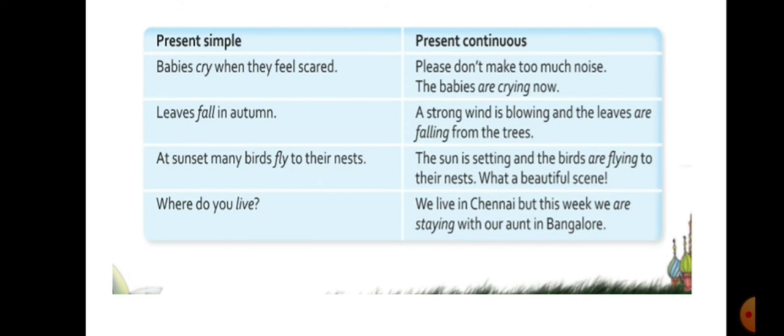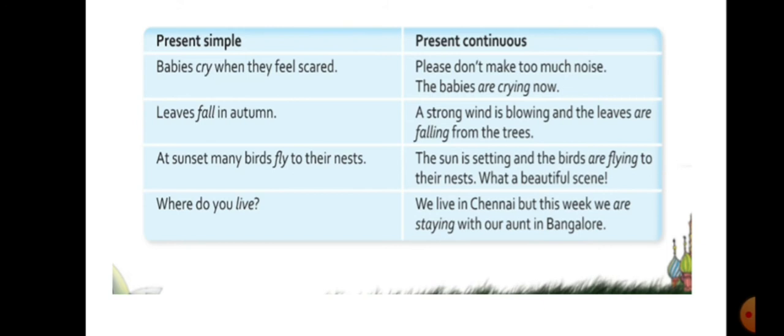Now, what is the difference between present simple and present continuous tense? Babies cry when they feel scared. People, please don't make too much noise. The babies are crying now. So here we say that the babies usually cry when they feel scared. This present simple means the process which is natural and almost always happening. That is simple present, while present continuous means which is ongoing now.